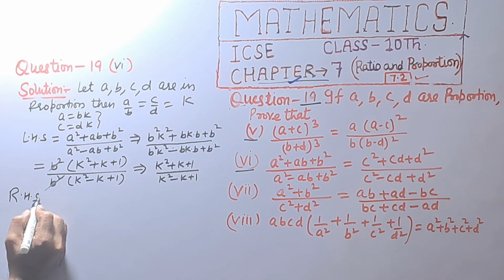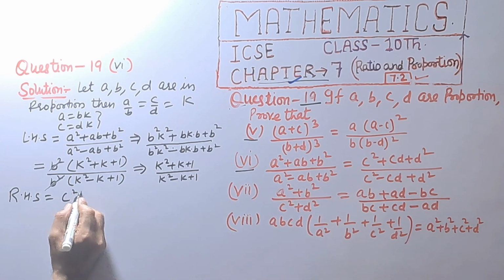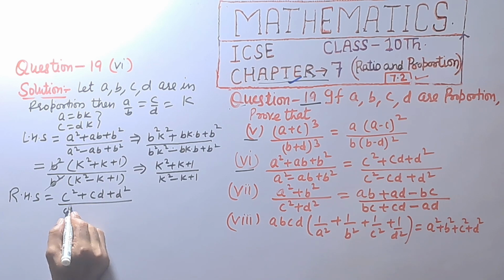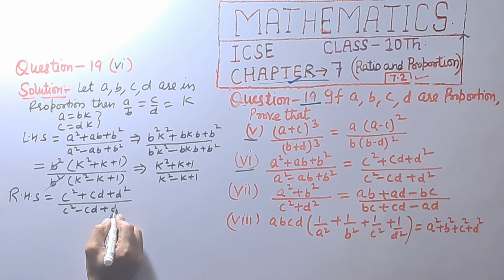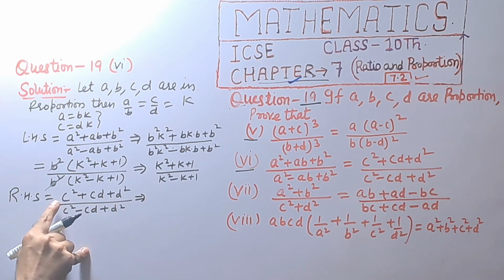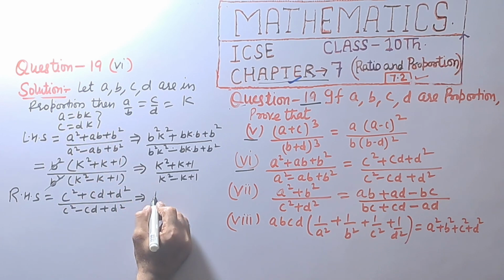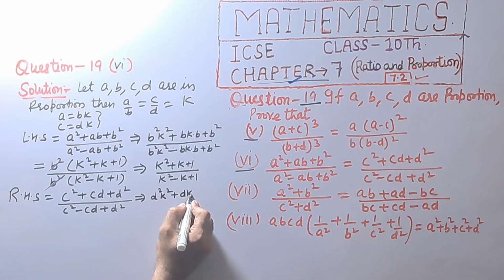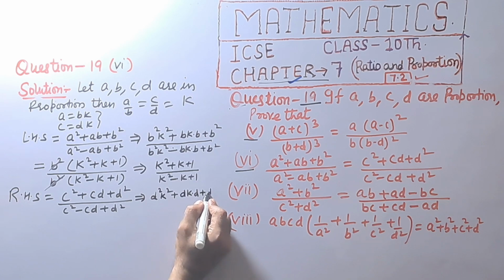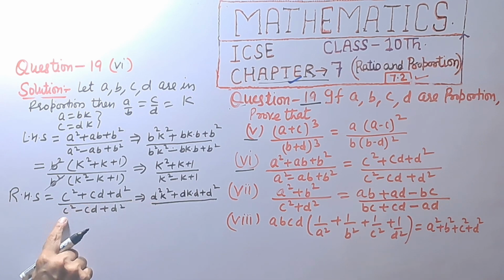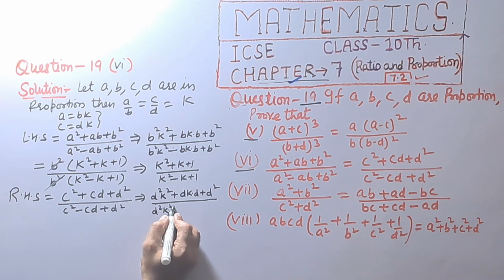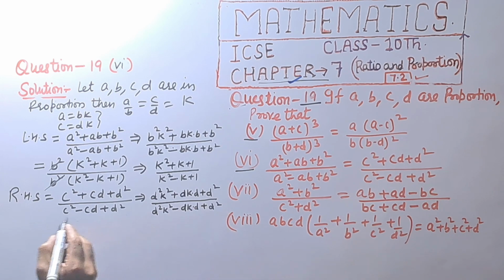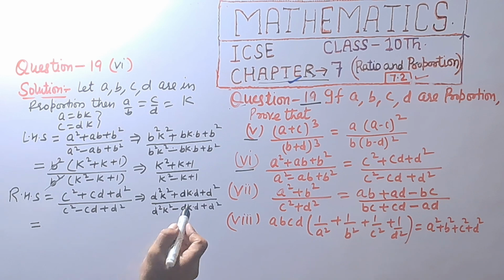And the right hand side is equal to c square plus cd plus d square divided by c square minus cd plus d square, which implies, with c equal to dk, d square k square plus dk into d plus d square, divided by d square k square minus dk into d plus d raised to power 2, that is equal to